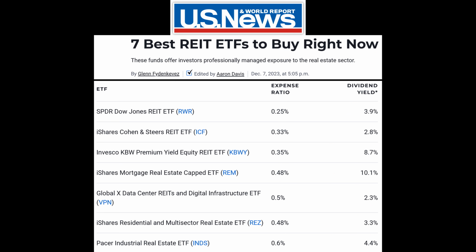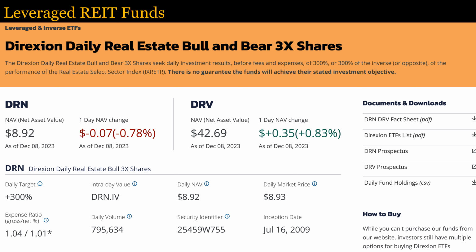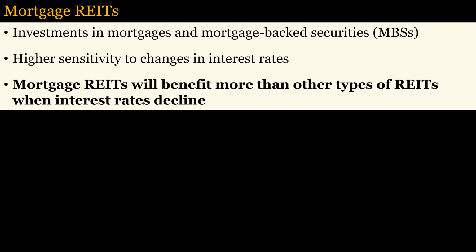You can also buy exchange-traded funds composed of REITs, such as these 7 deemed best by U.S. News & World Report in December 2023. Notice that the iShares Mortgage Real Estate Capped ETF pays the highest dividend yield. More on that later. You can also buy leveraged bull and bear REIT funds, but these are riskier due to their volatility. As discussed earlier, mortgage REITs have a higher sensitivity to interest rates.